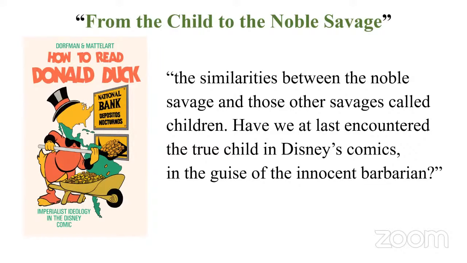The book was written by Dorfman and Mattelart. This is the book How to Read Donald Duck, subtitle, Imperialist Ideology in the Disney Comic. This book, I would say, is a practical application of Edward Said's contrapuntal reading. What was contrapuntal reading? You read between the lines and try to identify the implicit, imperialist ideologies, and that's what these two authors do by reading the comics.